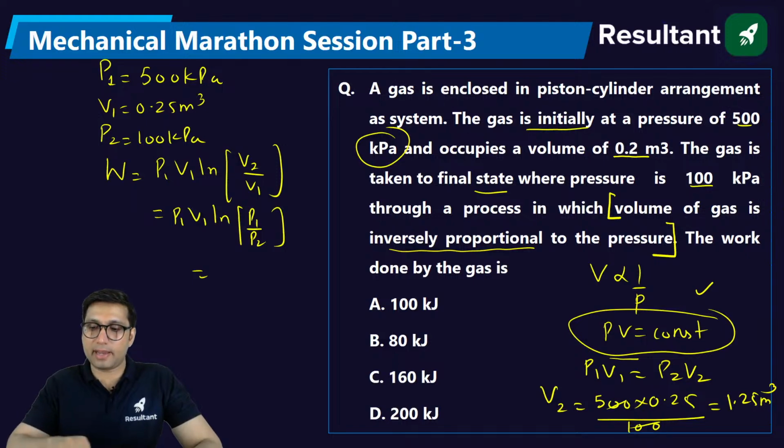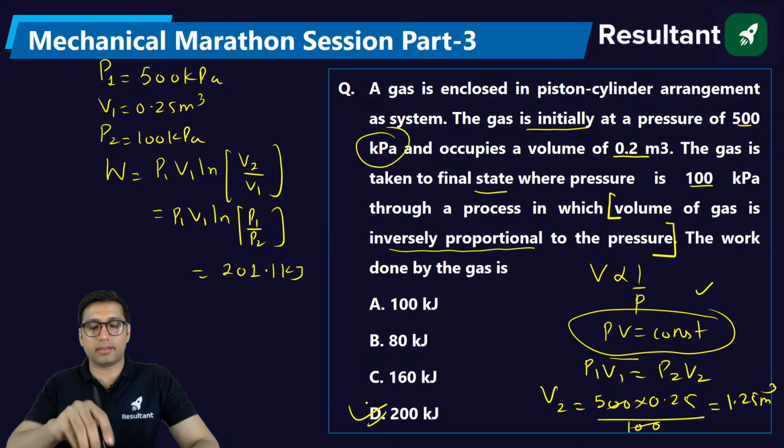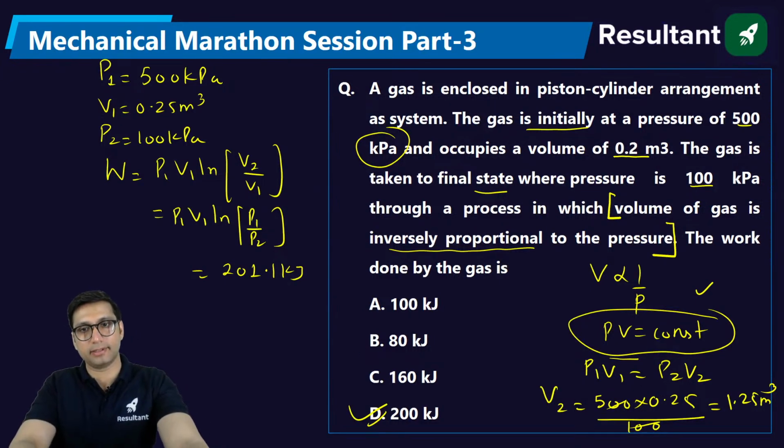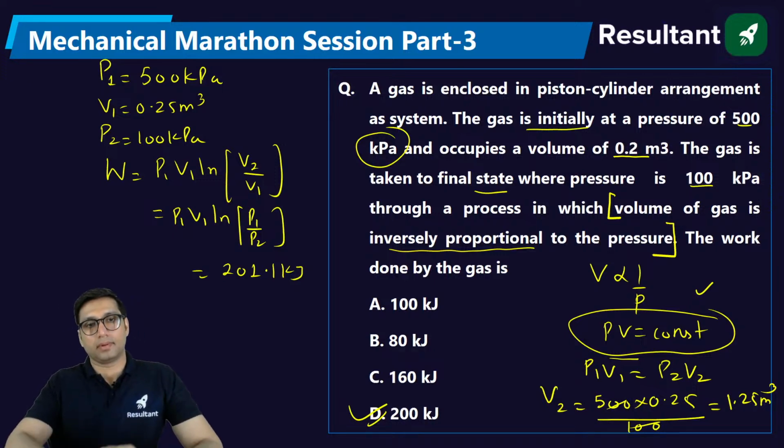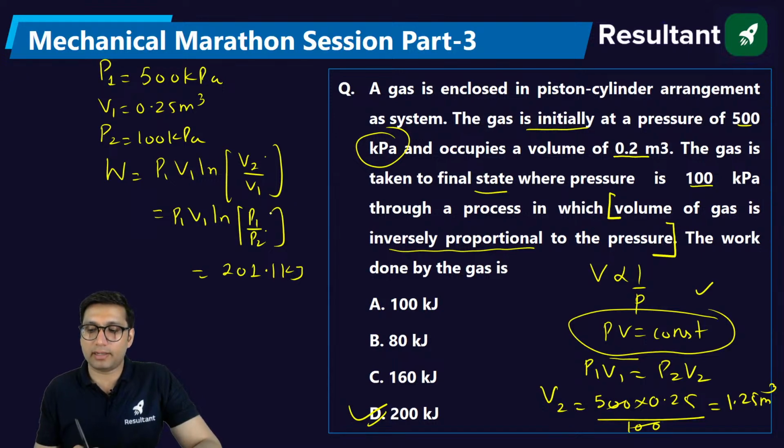Yeah, you were getting approximately 201, right? 201.1 kilojoule. Yeah, approximately you are getting this as the answer. Are you all getting this value? Just a second. Are you getting this value? 201. See, whether you apply V2 by V1 or P1 by P2, you will get the same value.